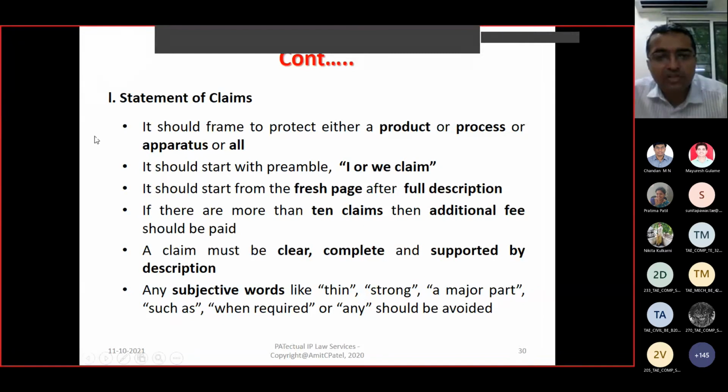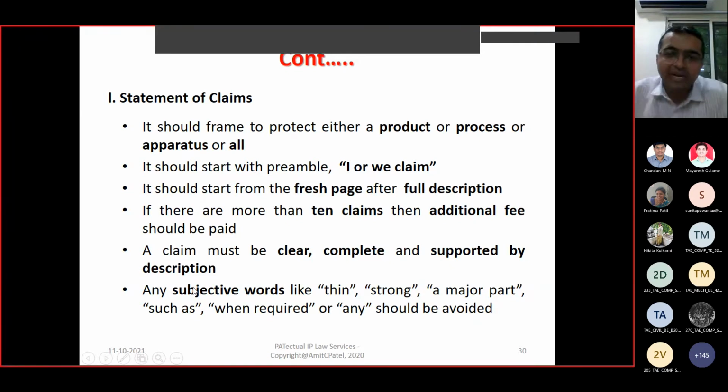So it should have all this information within that claim. It should start with a preamble, I claim or we claim. It should start on a fresh page after the full description. If there are more than 10 claims, then an additional fee is to be paid. A claim must be clear, complete, and supported by the description.